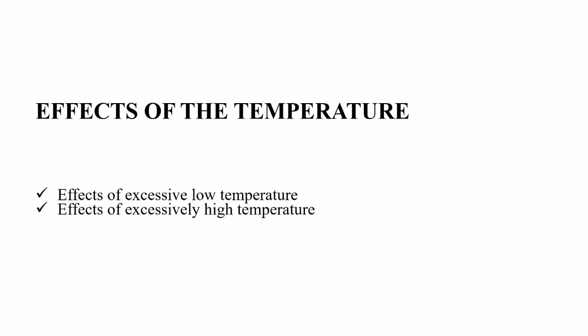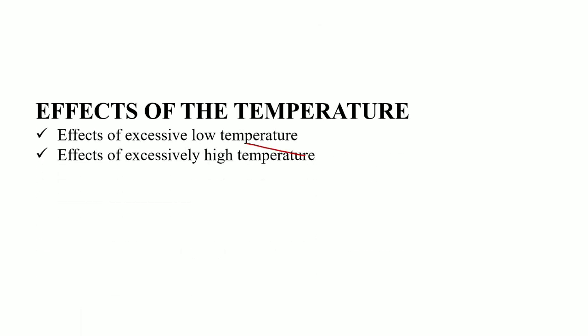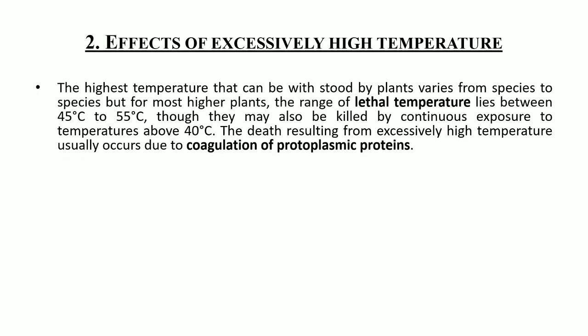So under the effect of temperature, we have covered the effect of excessive low temperature. Let's study the effect of excessively high temperature. The highest temperature that a species can withstand varies from species to species. The maximum temperature that a species can withstand is known as the lethal temperature, and it lies between 45 to 55 degrees Celsius. Though this is not a favorable temperature to grow, beyond this temperature the tree may die.